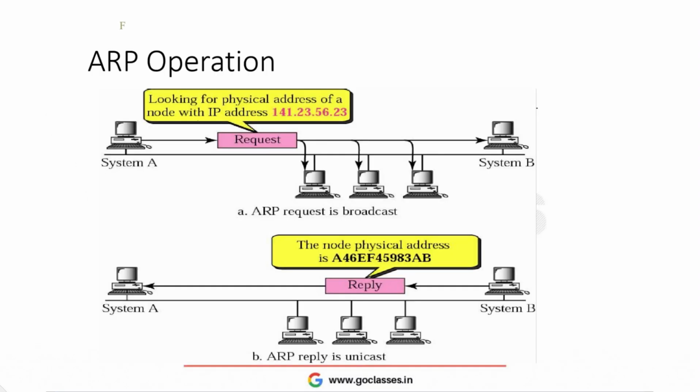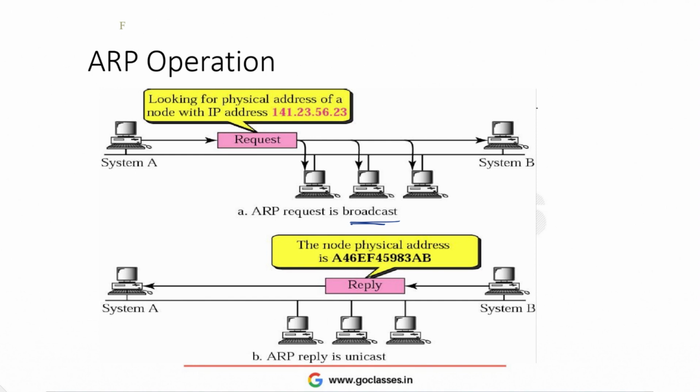Now see here, if it is looking for the physical address of some IP address, then it will send a request to every host. So this request message, which is called the request message, is a broadcast message. Now suppose this IP address belongs to this system B. Then system B will say that this IP address belongs to me, and it will reply with its physical address. This reply message is a unicast message, which means it will only be sent to system A, not to all the systems. So this is the general layout of the ARP protocol.